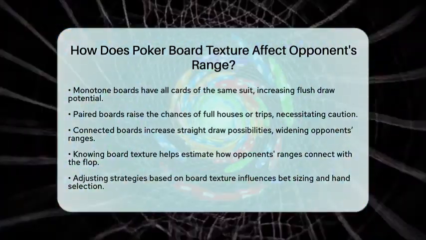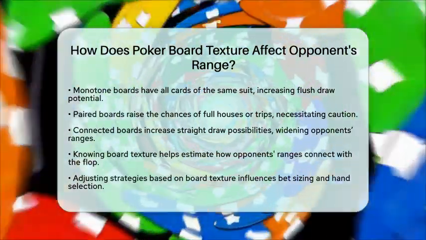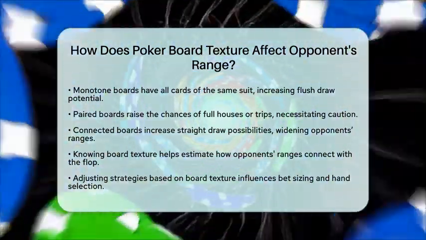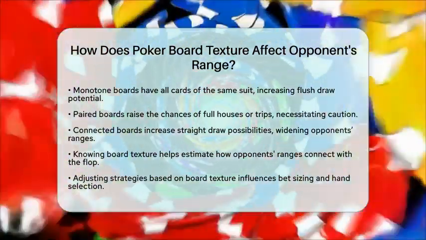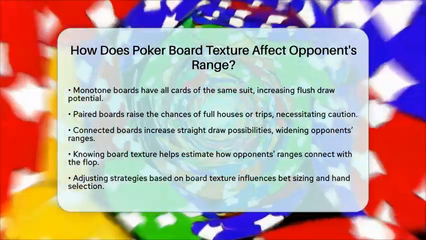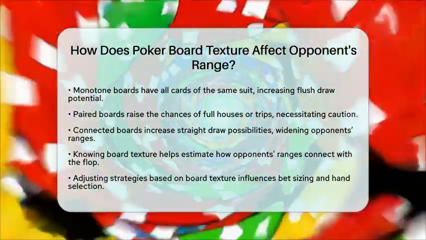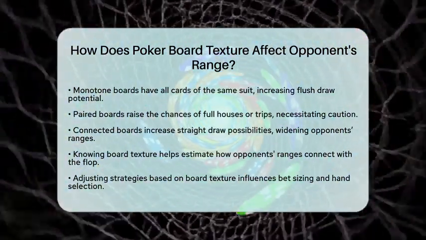Overall, poker board texture plays a significant role in defining the likelihood of certain hand types being present. This information guides your decisions on bet sizing, frequency, and hand selection, allowing you to adjust your strategy based on how the community cards interact.